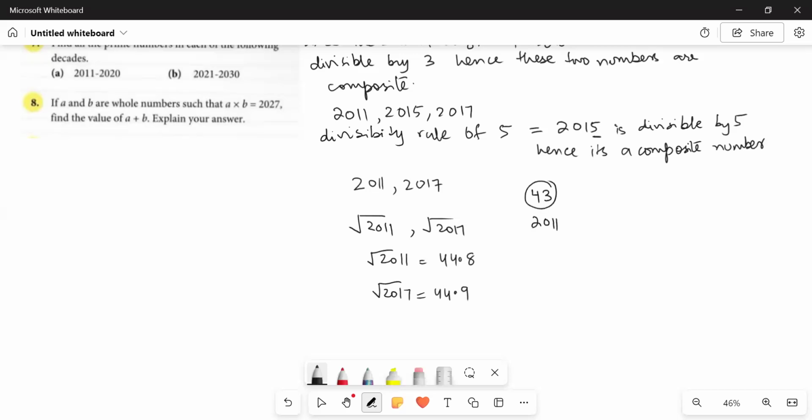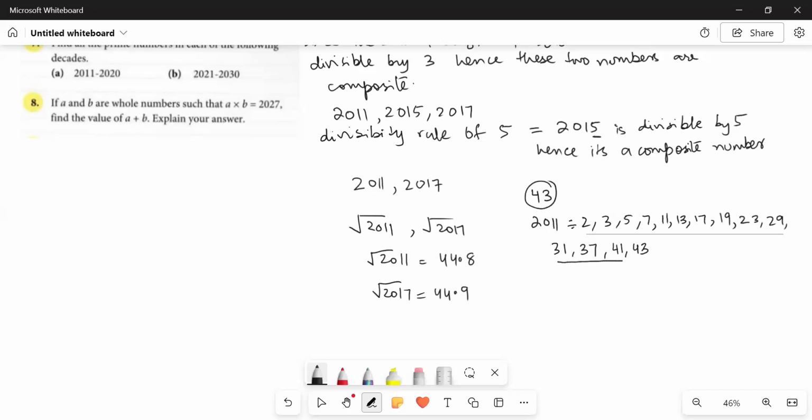Okay, 2011. We will check if it's divisible by 2, 3, 5, 7, 11, 13, 17, 19, 23, 29, 31, 37, and then 41 and 43. So we have to check these two numbers with all these numbers.